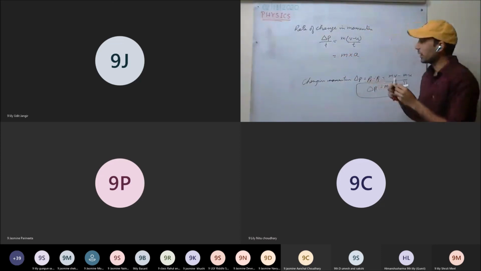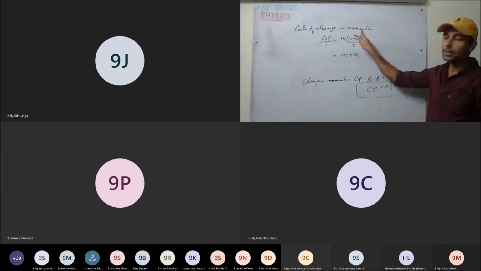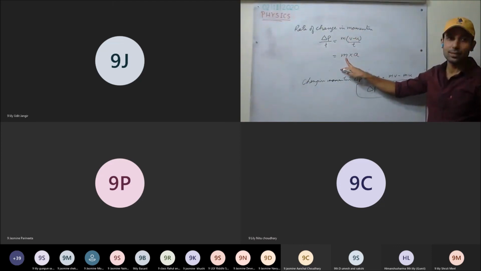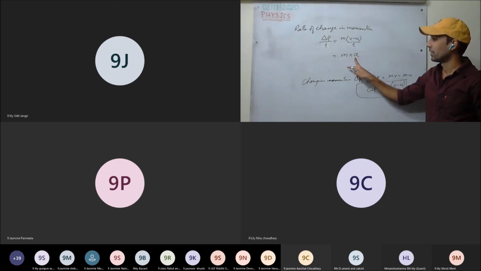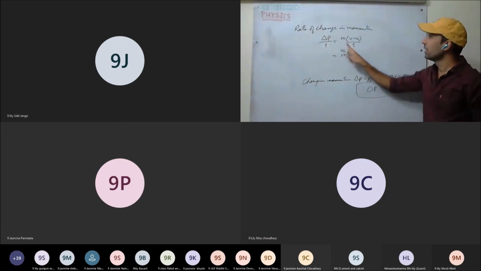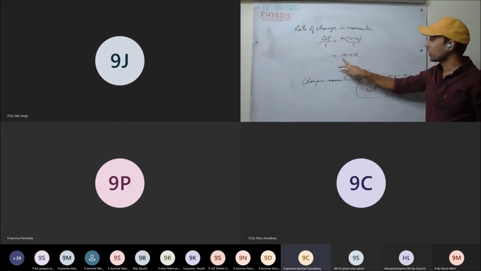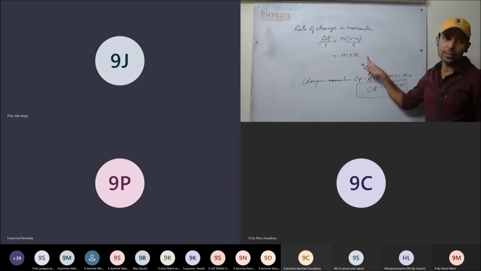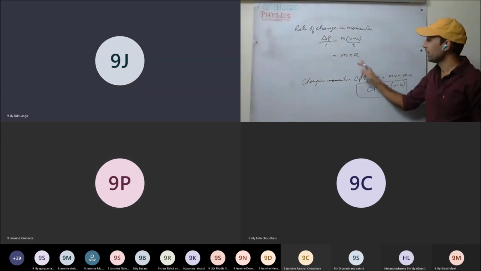So rate of change in momentum is proportional to, or equal to, the product of mass and acceleration produced in the body by force F in t time.